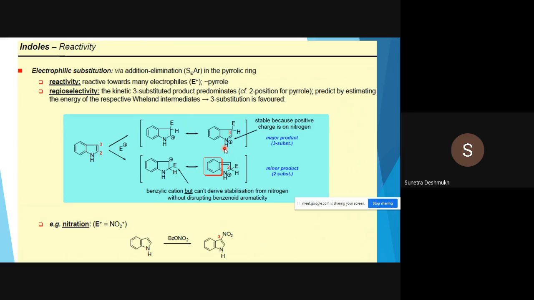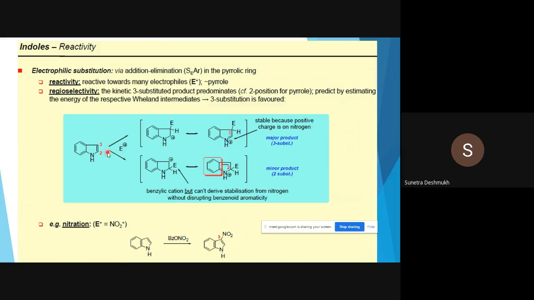Okay, so whatever the reason, third or beta substitution, that is electrophilic substitution at the third position, is more favorable, and that is predicted by estimating the energy of the respective intermediates. So all these things have been proved on the basis of some calculations or observations.